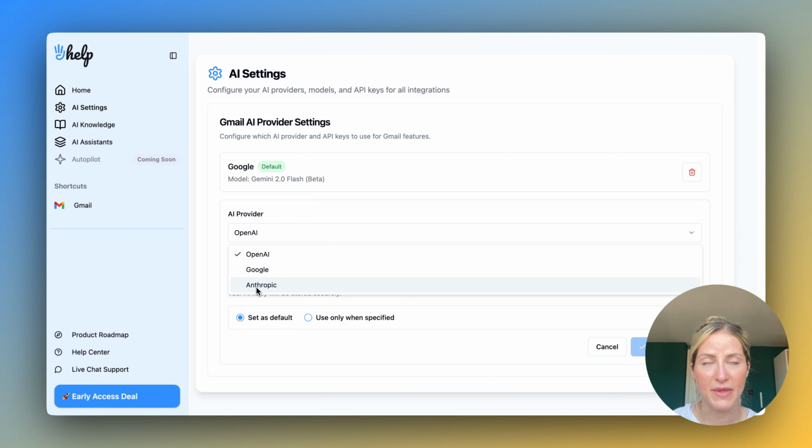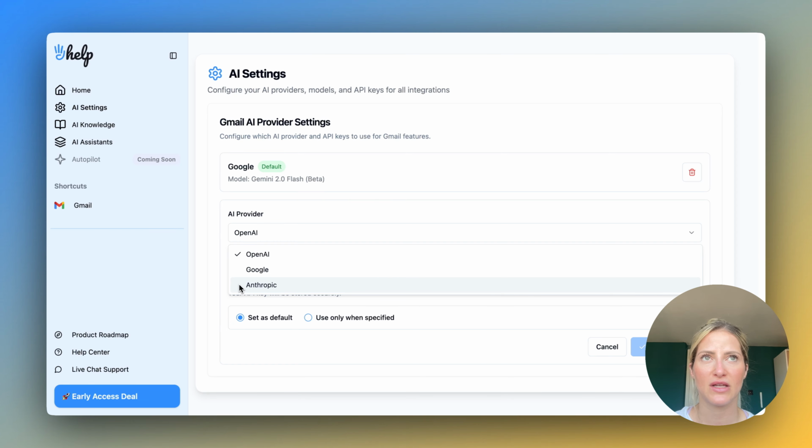But the key difference between them is that OpenAI and Anthropic do not offer a free tier for the use of their API. So we recommend these ones for users that already have an account with them and have lots of projects with them, have built memory with them that they want to be taken into account in Hey Help. So those are the cases that we recommend them.